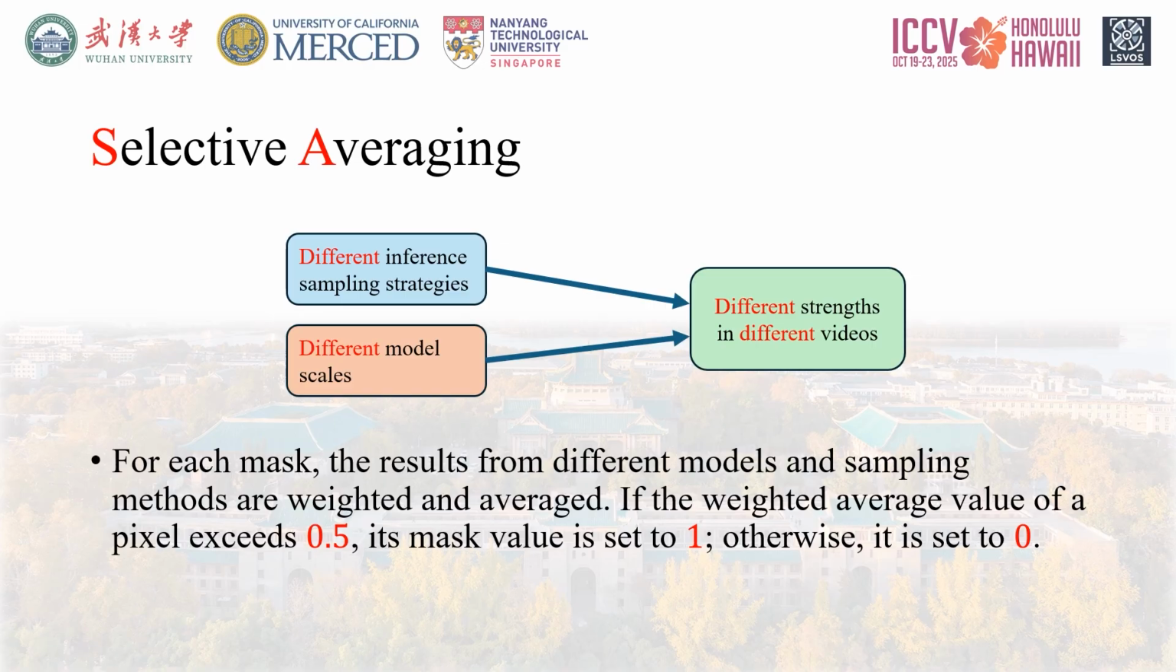Finally, we apply a threshold. If the weighted average value of a pixel exceeds 0.5, its final mask value is set to 1, otherwise it is set to 0. This ensures the final prediction is robust and synthesizes the best information from all our optimized components. Selective averaging is the ultimate refinement, leveraging the diversity of our outputs to squeeze out every last bit of performance on the demanding challenge leaderboard.